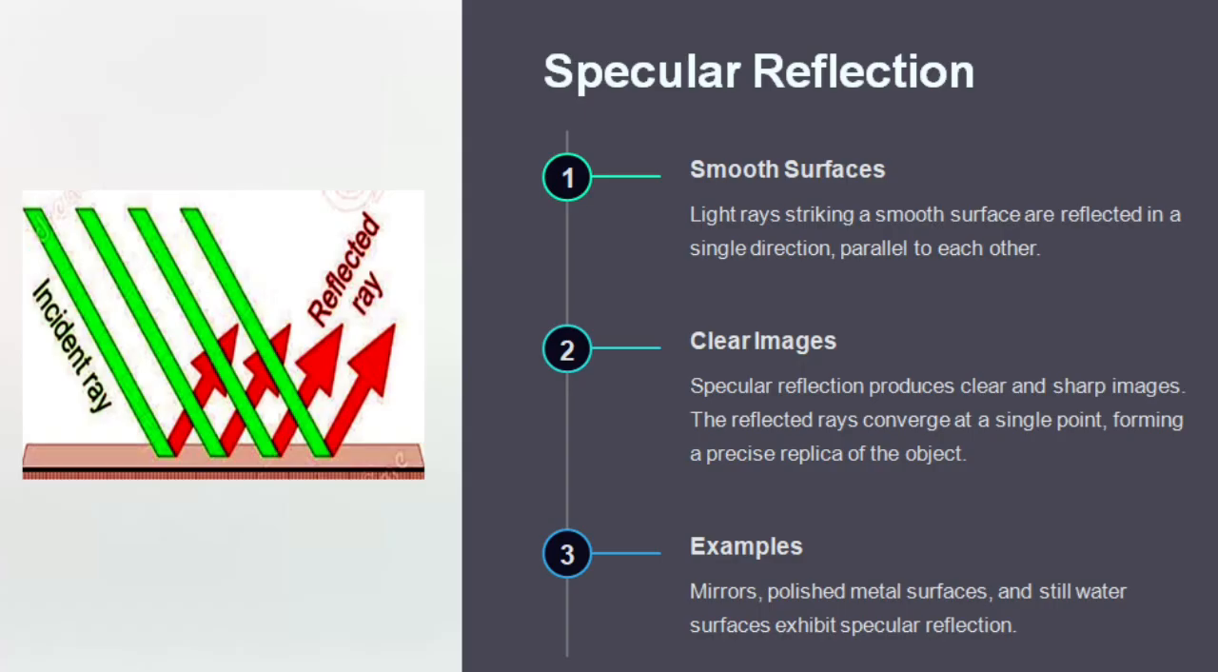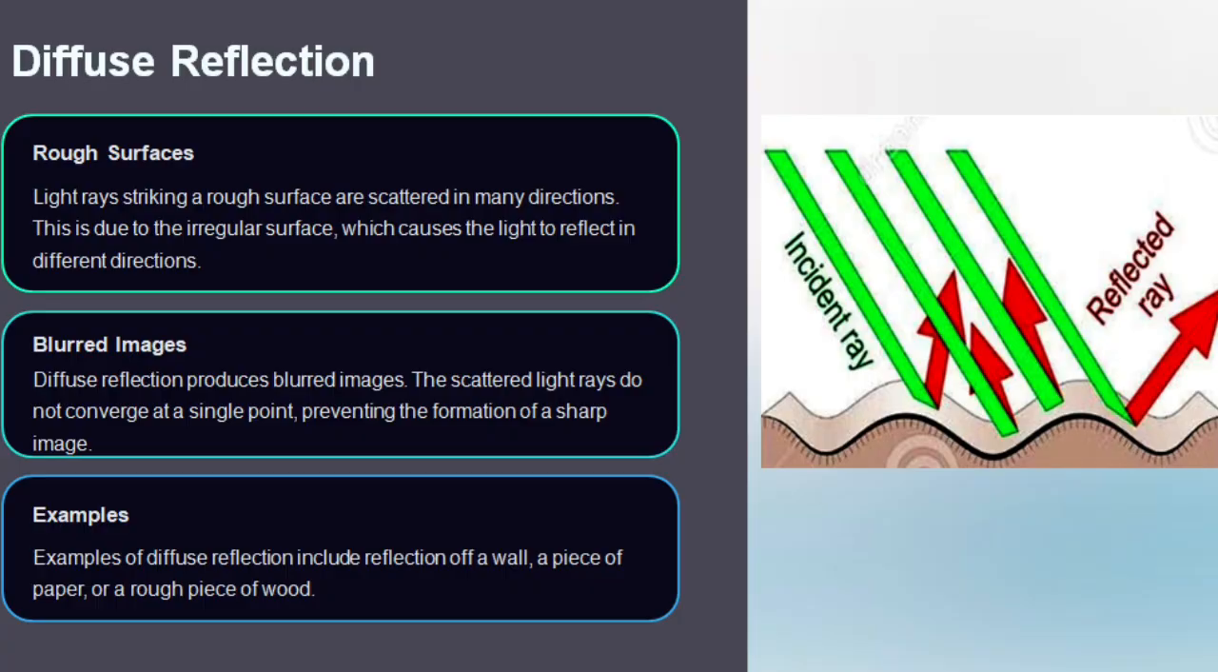As you see, for specular reflection, we need smooth surfaces, and it gives a clear image of the object. Mirrors, polished metal surfaces, and still water surfaces show specular reflection, while for diffused reflection, a rough surface is required, and it gives a blurred image of the object. Reflection from a wall, a piece of paper, or a rough piece of wood is an example of diffused reflection.